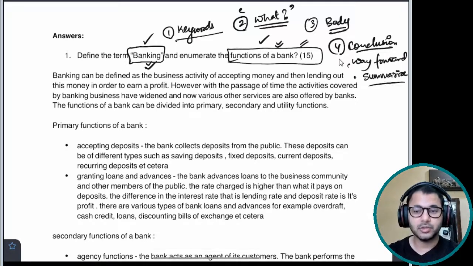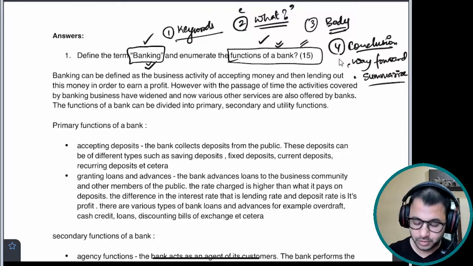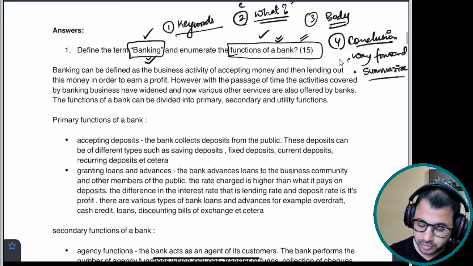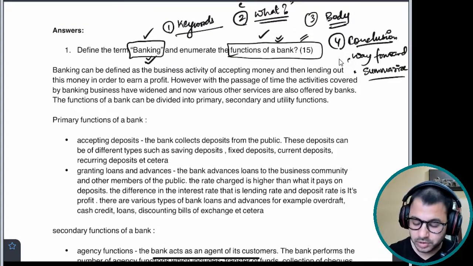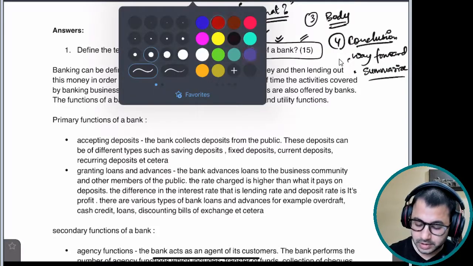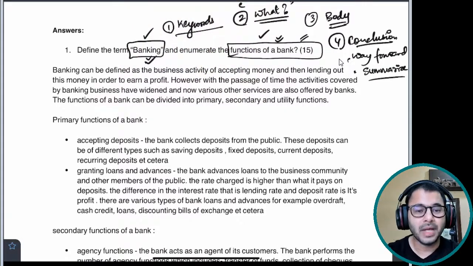तो दो चीजें आप कर सकते हो. You can summarize or you can present a way forward. Okay, so let us start. In the introduction, as I said, we will be talking about what is banking. So banking can be defined as the business activity.